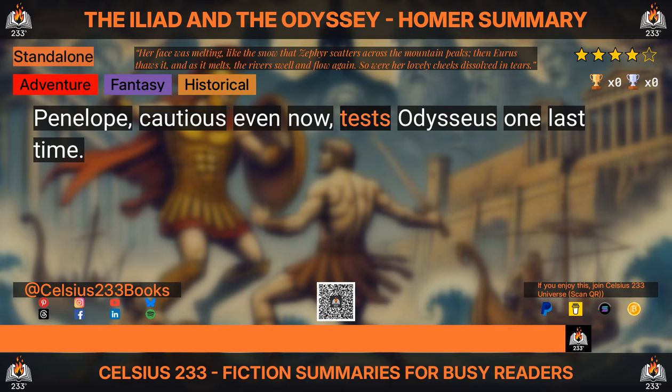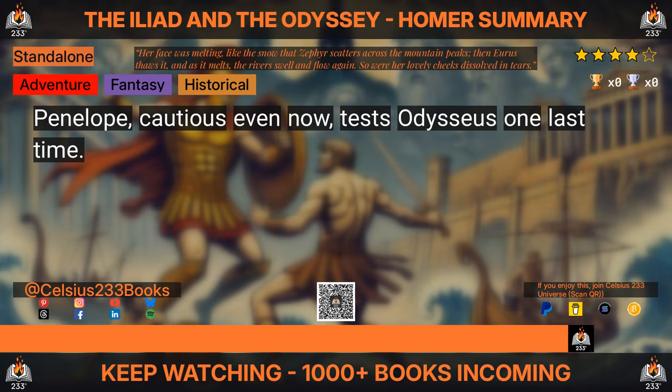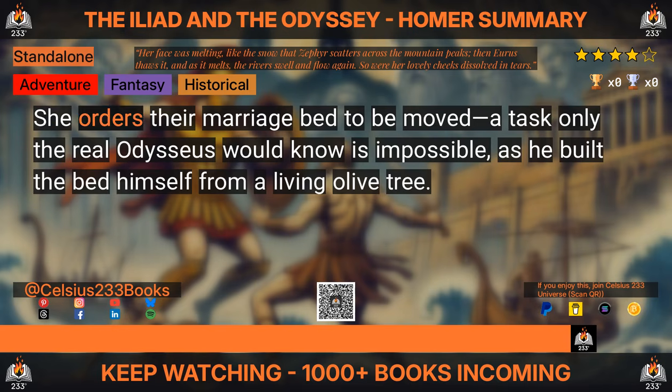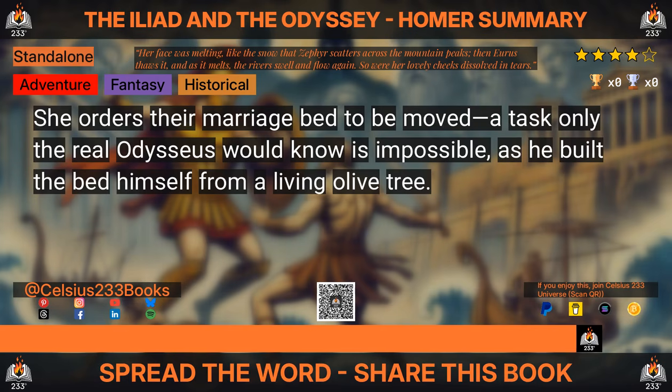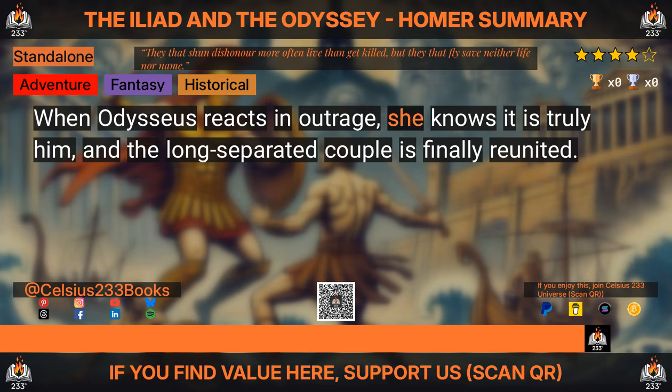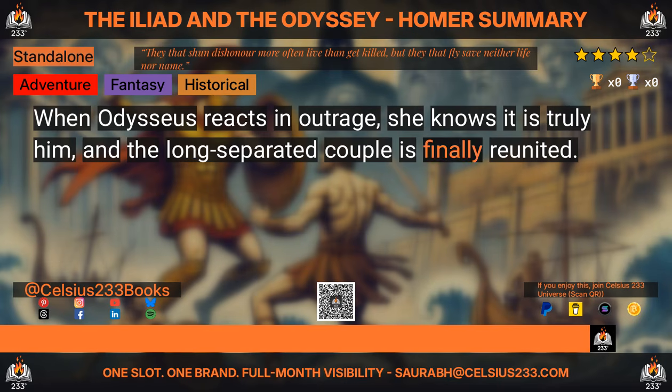Penelope, cautious even now, tests Odysseus one last time. She orders their marriage bed to be moved, a task only the real Odysseus would know is impossible, as he built the bed himself from a living olive tree. When Odysseus reacts in outrage, she knows it is truly him, and the long-separated couple is finally reunited.